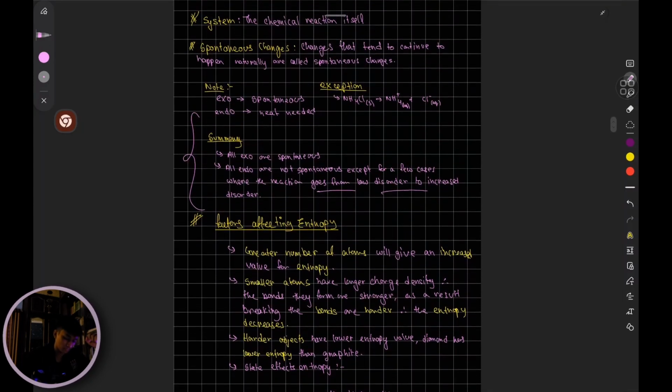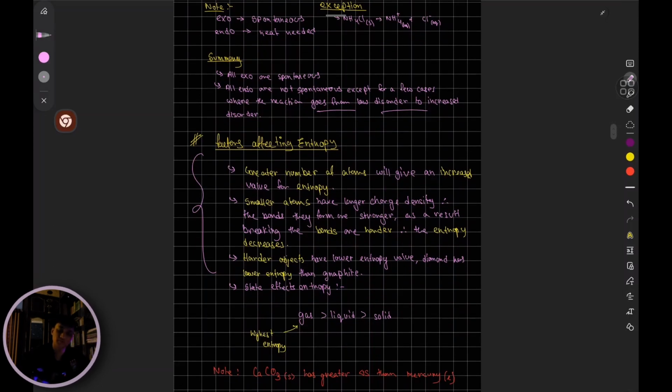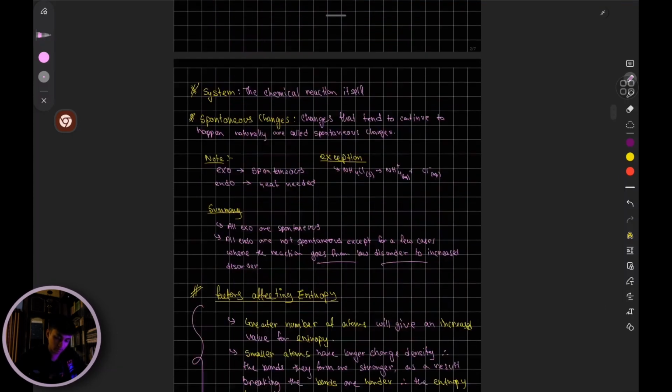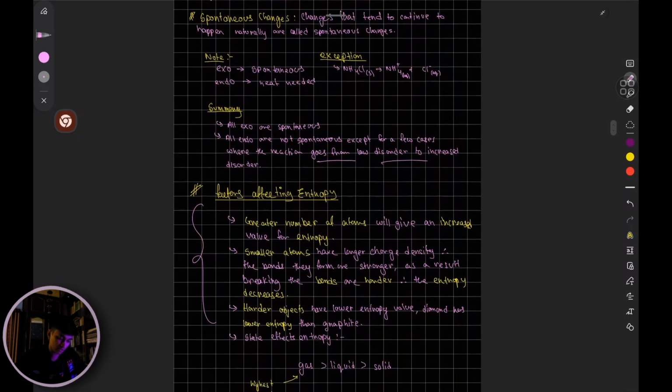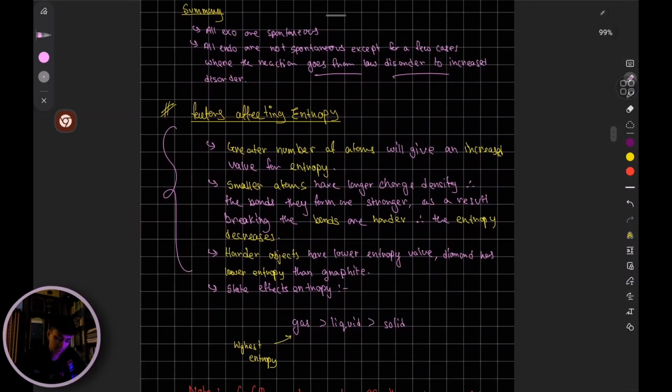Okay, now coming to the thing that's going to help you in answering questions, especially in paper 4: the factors affecting entropy, right? The first thing, the example I gave you, silver and ammonium sulfate above. In case of that, notice that a greater number of atoms will give you an increase in the value of entropy. Why? Greater number of atoms, greater arrangements, right? So that is why a greater number of atoms will give you increased entropy.